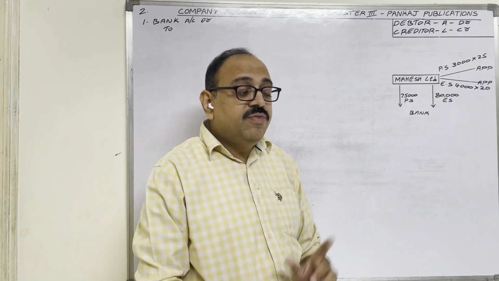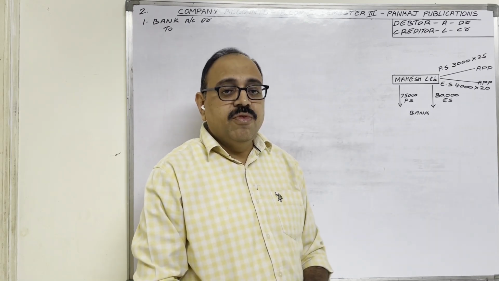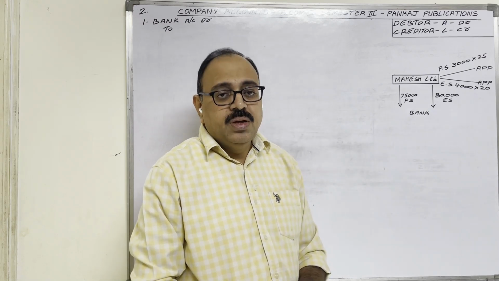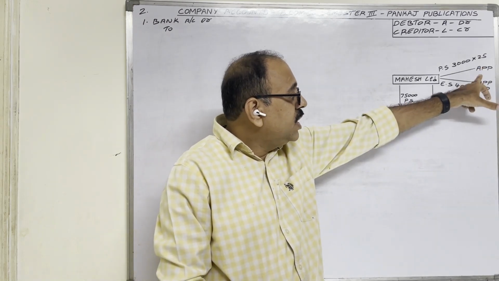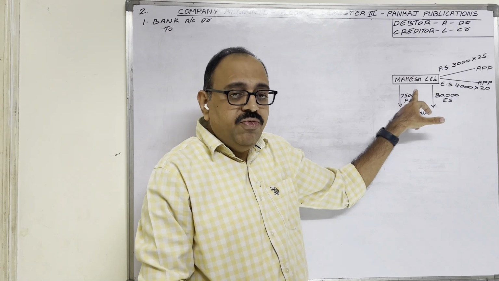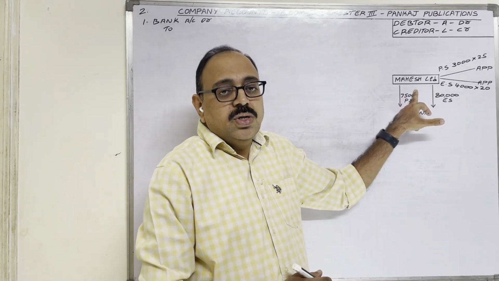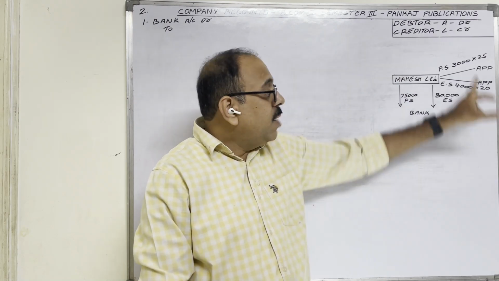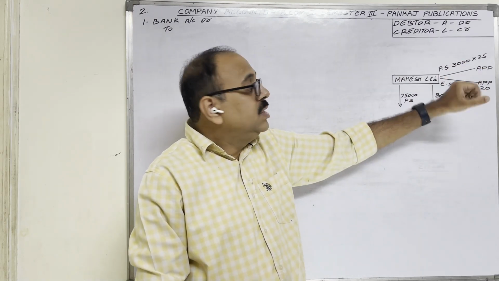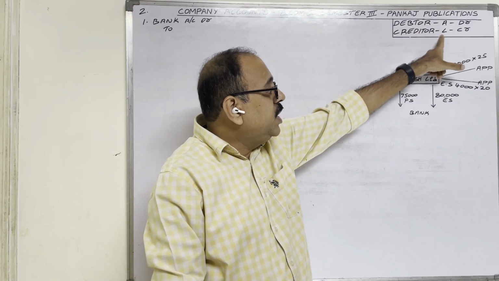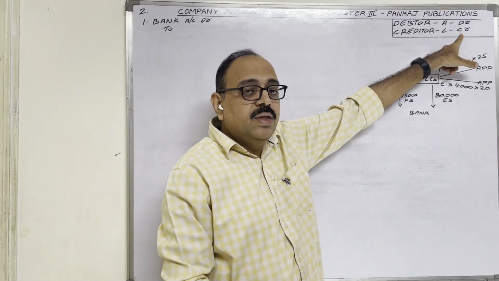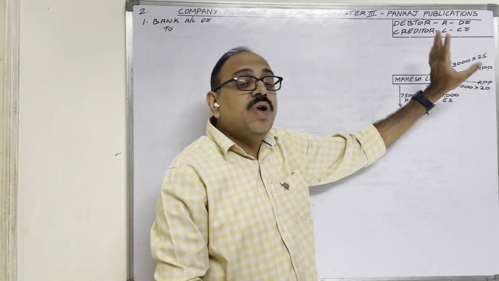A creditor means the firm is liable to them. We have to pay money to them. Here, applicants are giving money to us. In future, the firm has to return that money to applicants. So for this application money, applicants are creditors. A creditor is a liability and we have to credit. Therefore, applicants' accounts we have to credit.